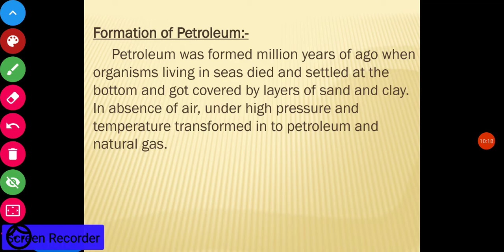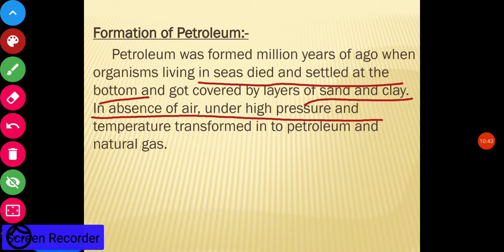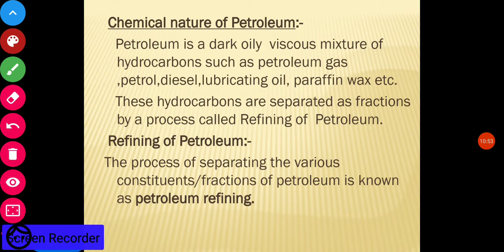Petroleum and coal are both formed in a similar manner, but the difference is that petroleum is formed when organisms living in the sea died and settled at the bottom, and coal is formed when forests are buried under the soil. So when covered by sand and clay, in the absence of air and under high pressure and temperature, the sea animals buried under the sand were transformed into petroleum and natural gas.